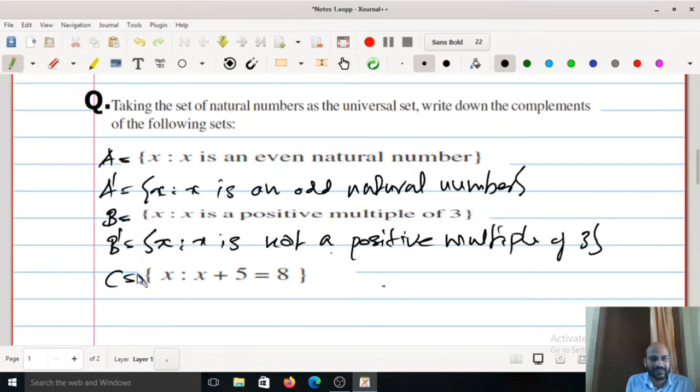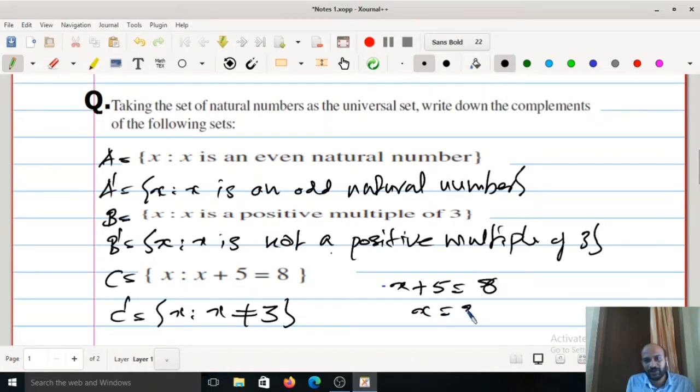Third question we can take it as C. C is set of all x, x plus 5 is equal to 8. Then C complement will be, you have to write its opposite. Set of all x, x not equal to 3. So I will explain this one. x plus 5 equal to 8 implies x equal to 3. So actually this set is the set of all x such that x equal to 3. What is the opposite? Set of all x such that x is not equal to 3. So C complement is set of all x such that x is not equal to 3.